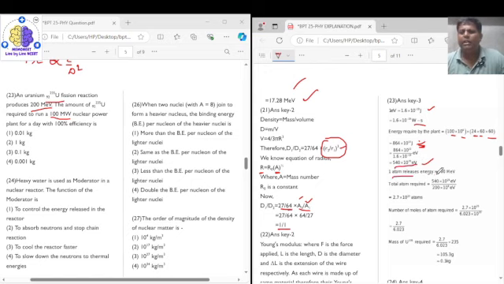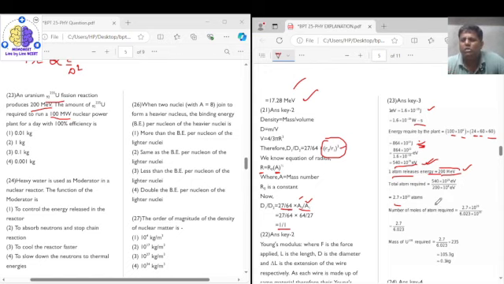Now one atom releases 200 mega electron volts. So if we divide the total energy required by the energy of one atom, we'll get the total number of atoms. Dividing 540 into 10 to the power of 29 electron volts by 200 into 10 to the power of 6 electron volts gives you 2.7 into 10 to the power of 23 atoms, right? So the number of atoms of uranium required is 2.7 into 10 to the power of 23 atoms.